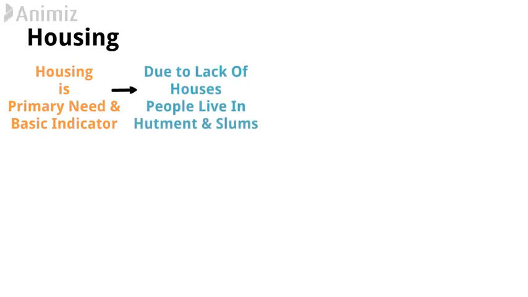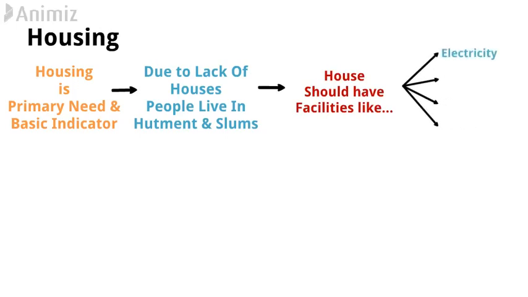These hutments and slum areas are not considered as a house. A house should have facilities like electricity, tapped water, drainage, veranda, and apart from that, it should be equipped with lots of different facilities. Then only we will consider it a perfect house.